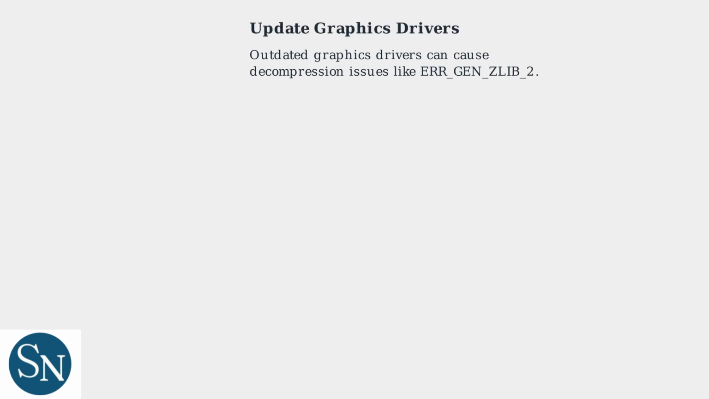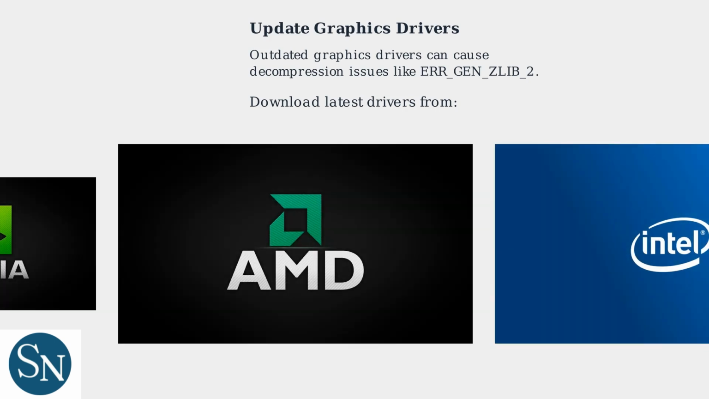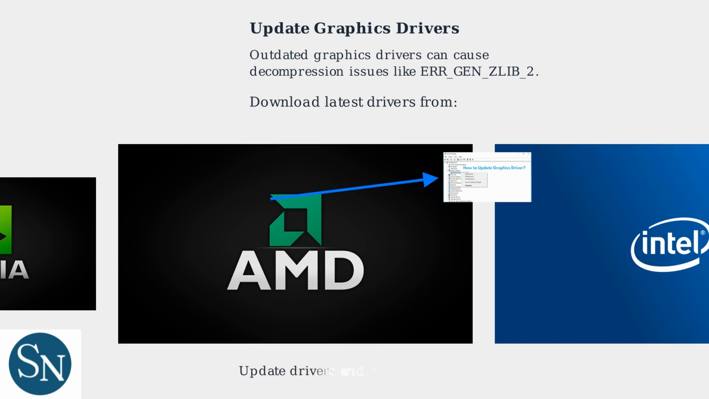Outdated graphics drivers can sometimes cause decompression issues in GTA 5, leading to the ERR-gen-zlib2 error. To fix this, ensure your graphics drivers are up to date by downloading the latest versions from the manufacturer's website. Visit the official websites for NVIDIA, AMD, or Intel to get the most recent drivers for your graphics card. You can also update through Windows Device Manager by right-clicking your graphics adapter and selecting Update Driver. After updating, restart your PC to apply the changes. This fix has a success rate of 60%.